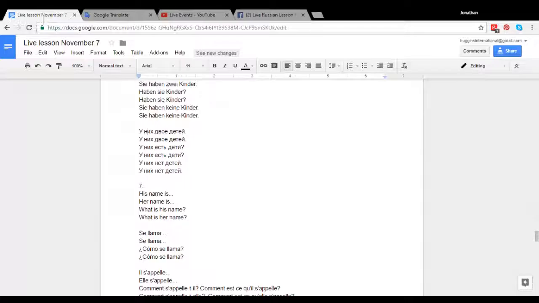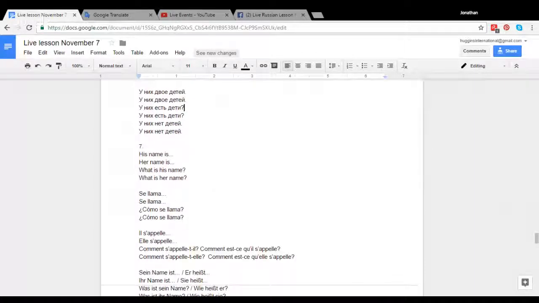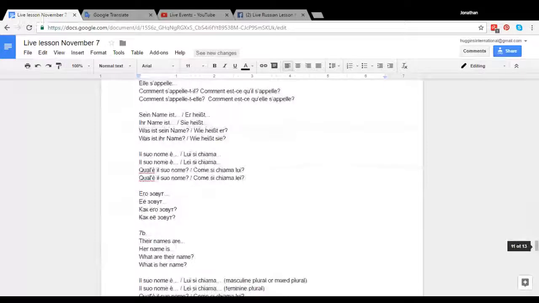And as we saw in the previous lessons, this detey is a genitive form, and this is used for the number two and also for the negative, the nyet, if they don't have children. And as you can see here, deti is in the nominative plural, so that doesn't require the genitive plural there. Okay. And talking about people's names, let's look here.